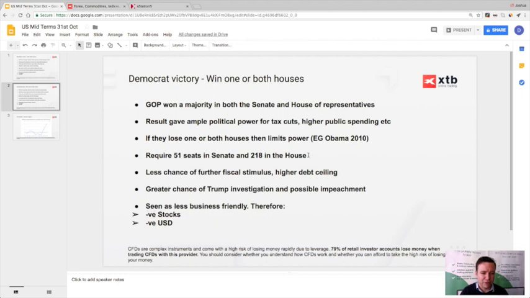Now, for the Democrats, I beg your pardon, to win one of the houses, they require 51 seats in the Senate and 218 in the House. So these are numbers to look out for when the results are announced.